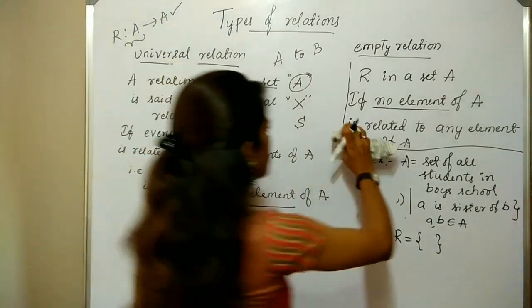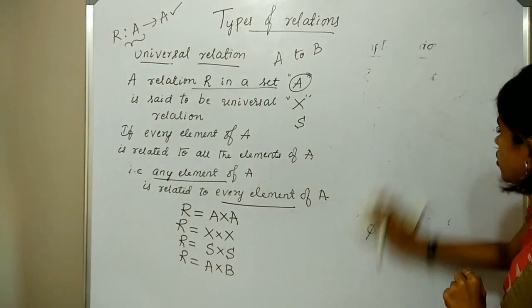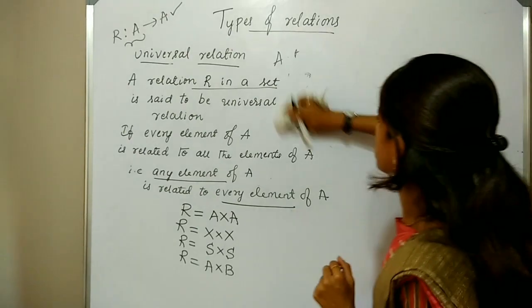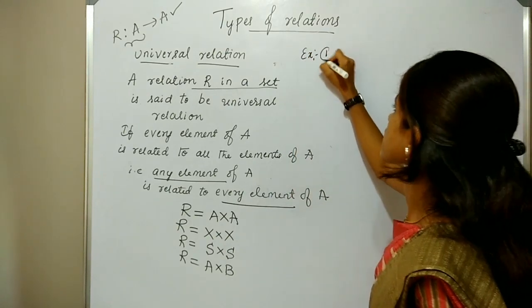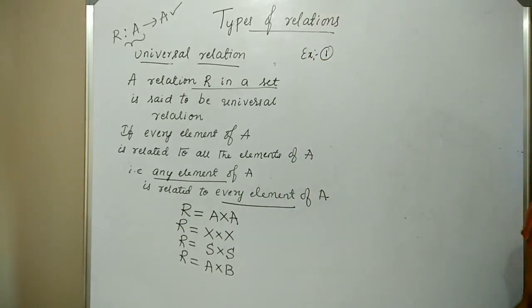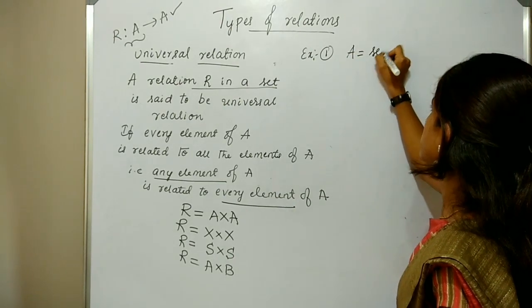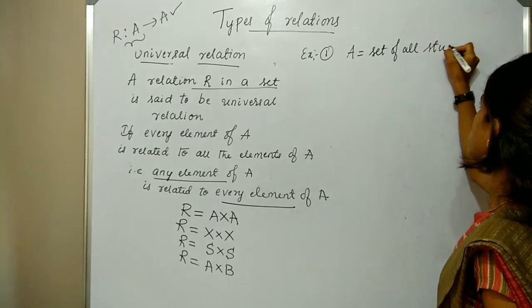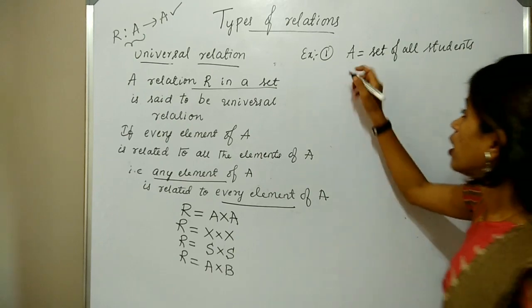Let us take examples for this. First example for the universal relation. Here I am taking A is equal to set of all students in a particular school.